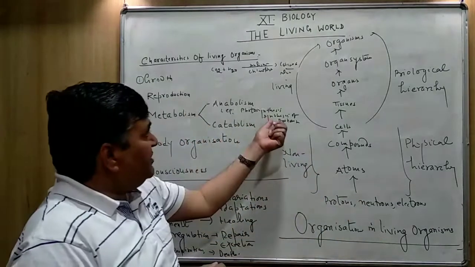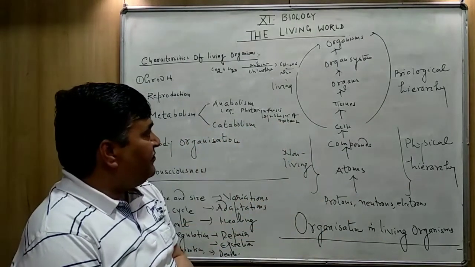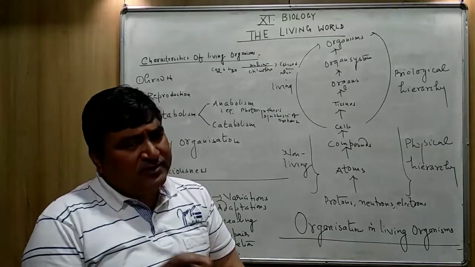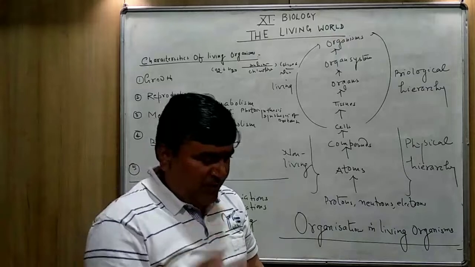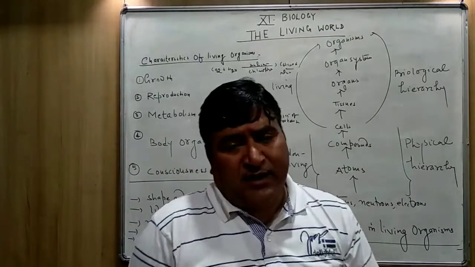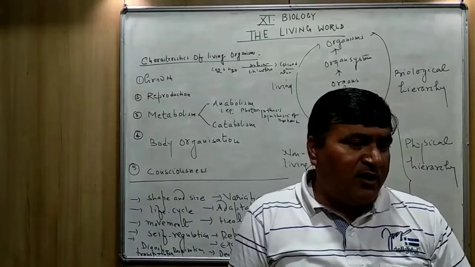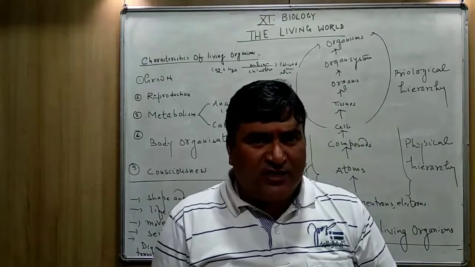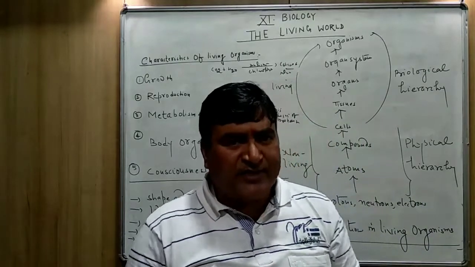Now the second example I have written here, protein synthesis. Whatever the synthesis term is to be there, it is protein synthesis, lipid synthesis, fat synthesis, synthesis of the starch. Synthesis means formation.